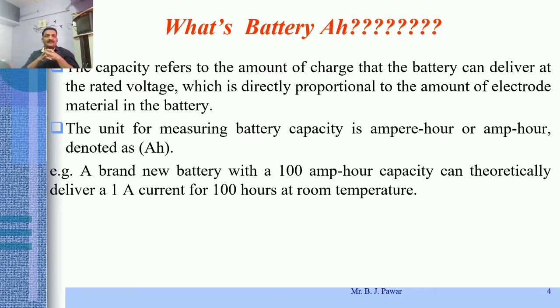The unit for measuring battery capacity is ampere hour, or in short it is also known as amp hour, and denoted by Ah, right? So here I have taken one example. If a brand new battery is written as 100 Ah capacity, what is the meaning of that? Theoretically, 100 Ah means that the battery can deliver 1 ampere of current for 100 hours at room temperature. That is the meaning of Ah.